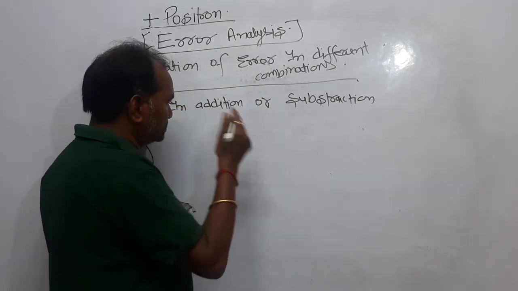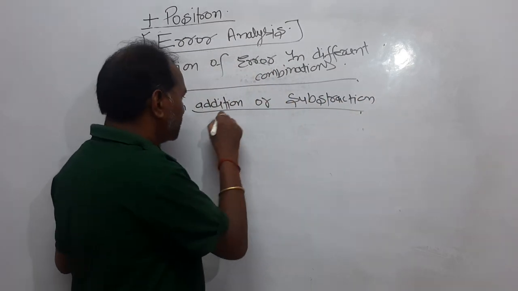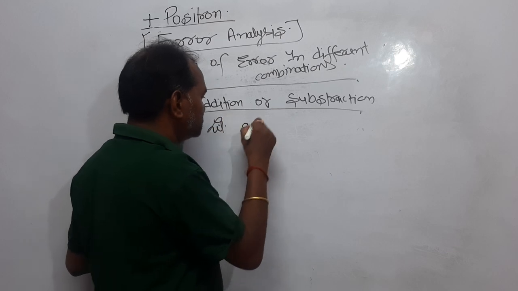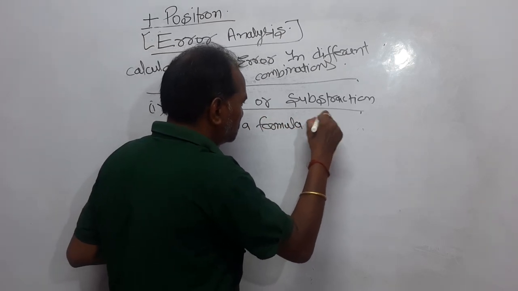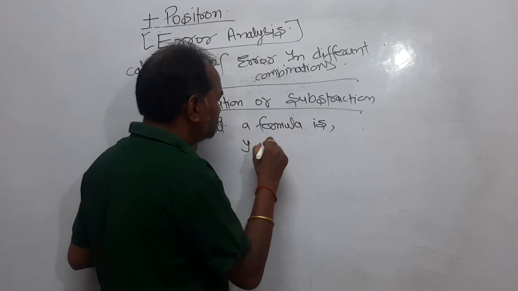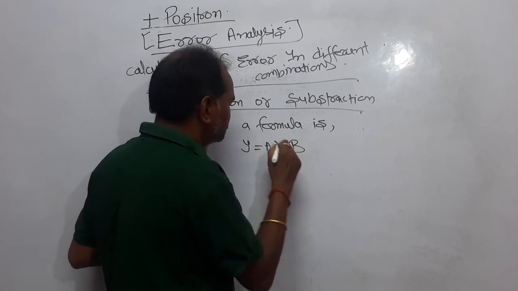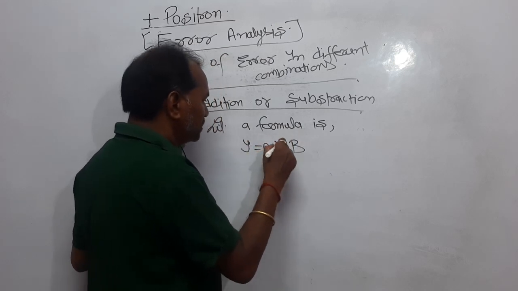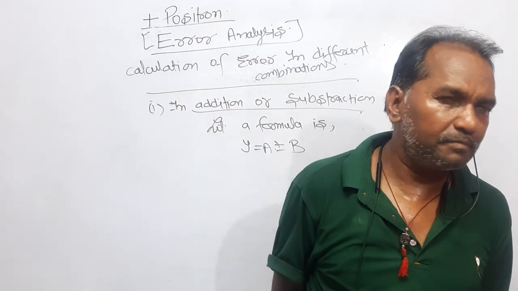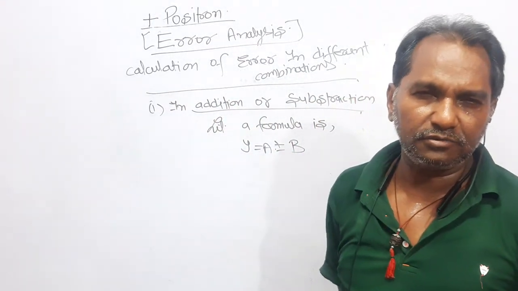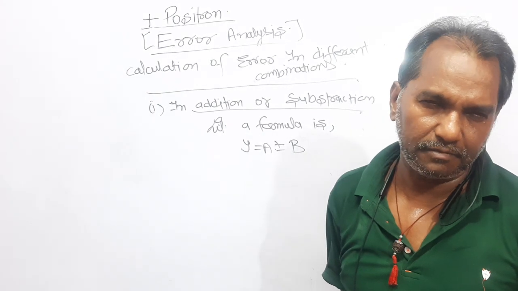Now, dear students, let a formula be y is equal to a plus minus b. Dear student, a physical formula is given, y is equal to a plus minus b, and you have to find out the error in this experiment.